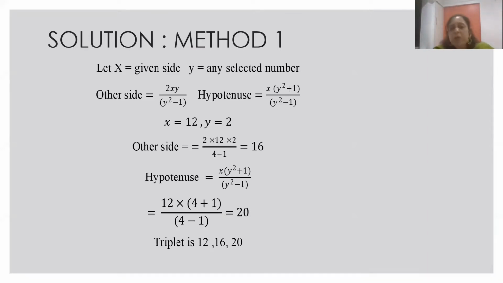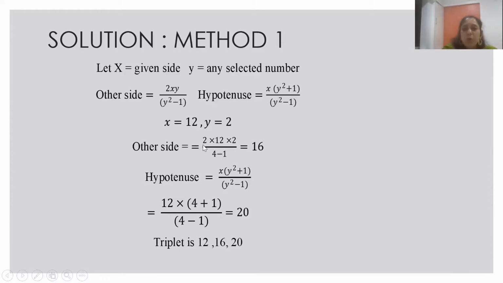So let x be the given side. The given side is 12 to us, and y is any selected number. You select y as any number. Then you substitute in this formula, 2xy upon y square minus 1. This is the formula for calculating the other side. And this is the formula for calculating the hypotenuse. So you have to evaluate this by substituting 12 and 2 in place of x and y respectively.